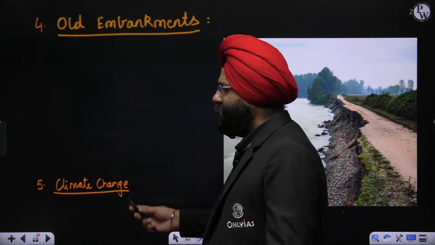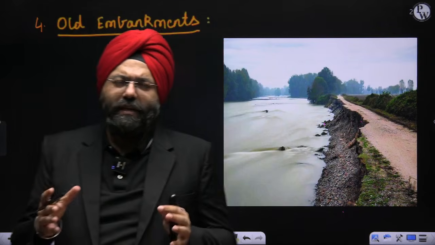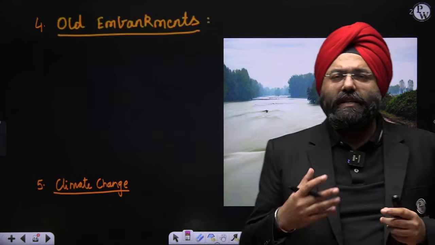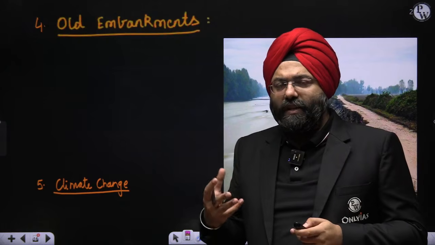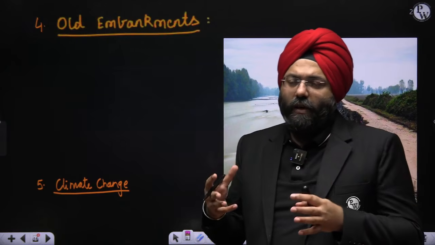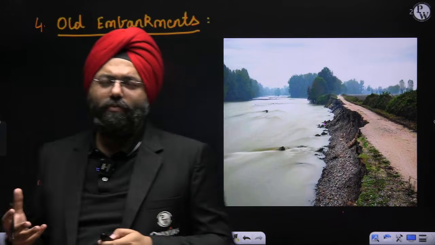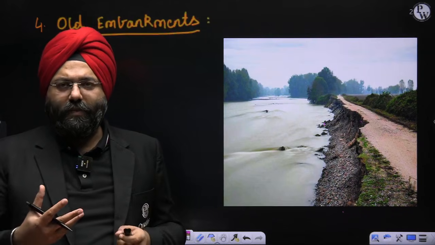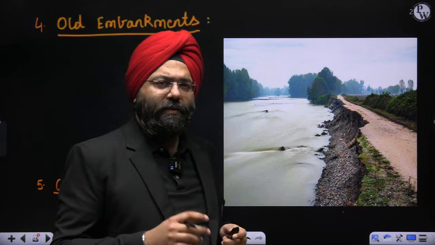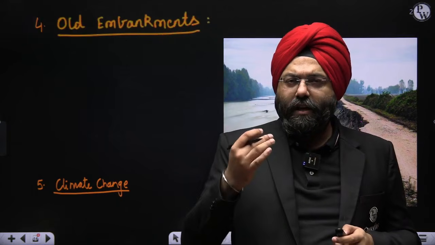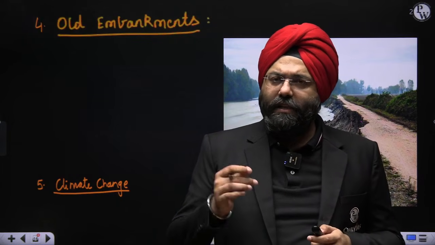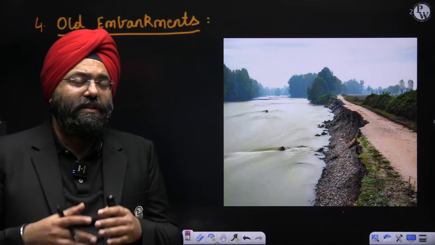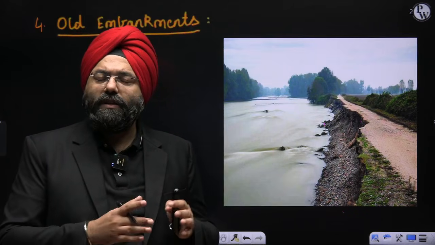Last, for that matter, climate change. We know that very well. Human beings, through pollution, through various forms of actions, through various forms of energy production, are basically leading to climate change. Now, this climate change has also led to an excessive amount of disasters. One representation was the excessive rainfall taking place in the region of Nagaland and Assam. So, when you study all these factors, somebody will think, is it a natural event or a man-made event? Definitely, I will say that a large contribution has been made by man. To be more precise, I would say 70% contribution is by man, 30% is by nature.